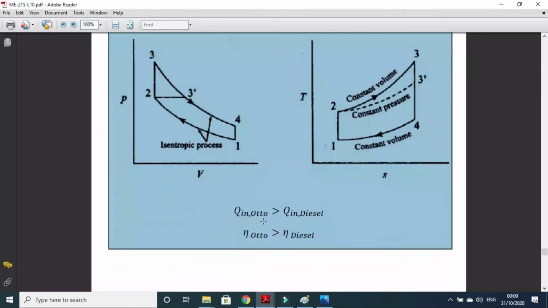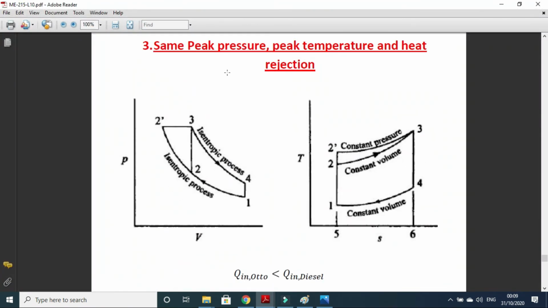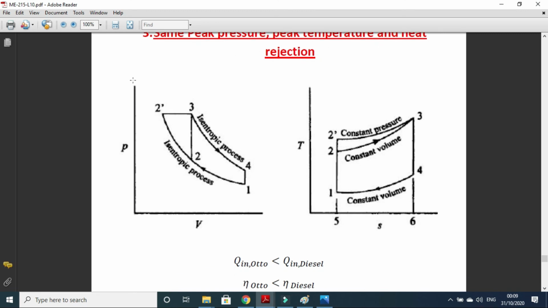Now let's do the third case: same peak pressure, peak temperature, and heat rejection.